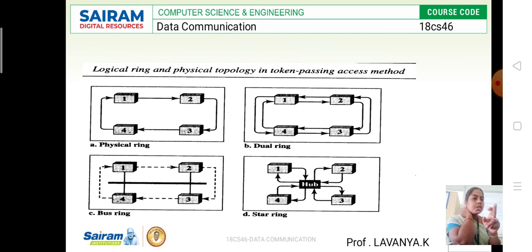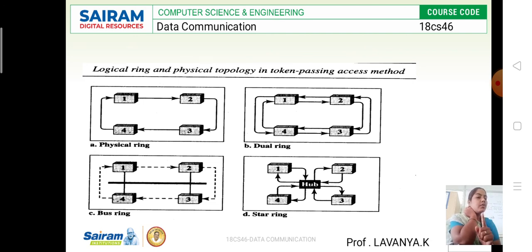Whenever each station wants to communicate one to one, the data will pass through in a ring, or circular, format. Here you can notice the link direction will be two ways: one clockwise, another anti-clockwise. The clockwise link will be the inner link, and the anti-clockwise link will be the outer link. I told you the outer link is the orthogonal ring.